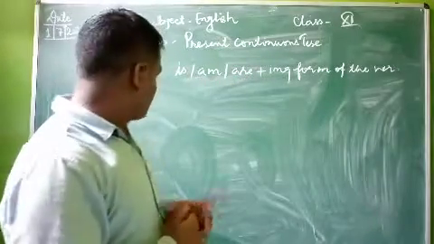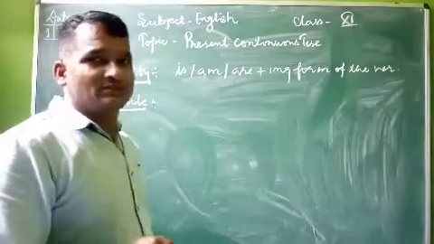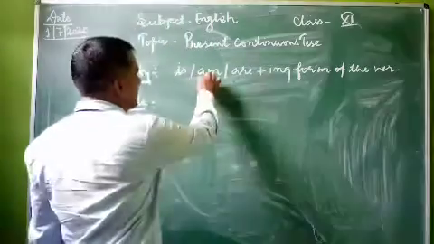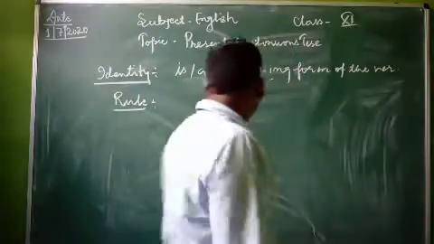One more thing you have to learn from this tense: if your subject is I, you have to use am with the ing form of the verb.